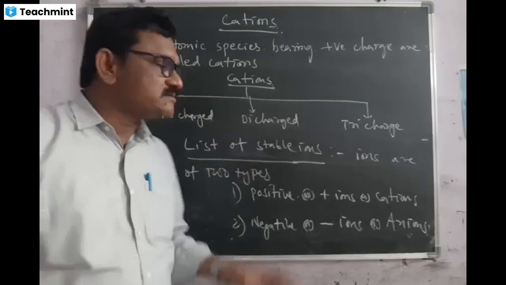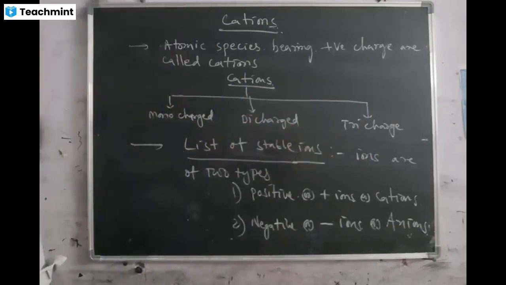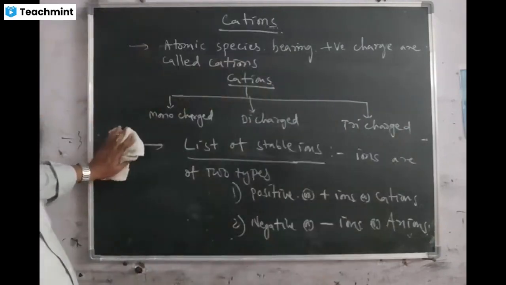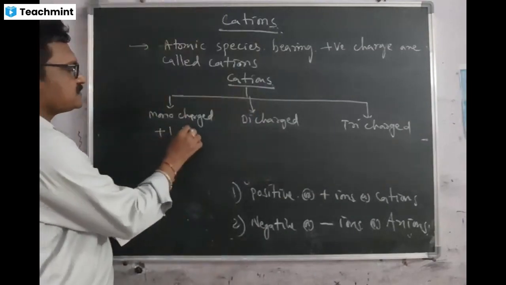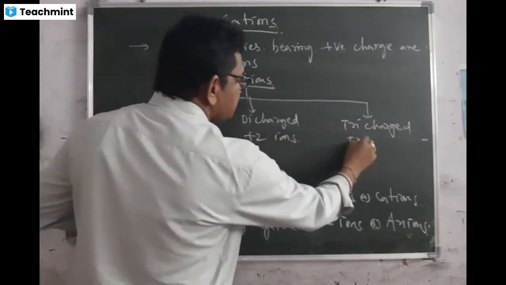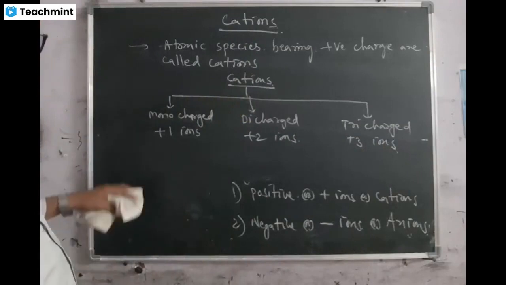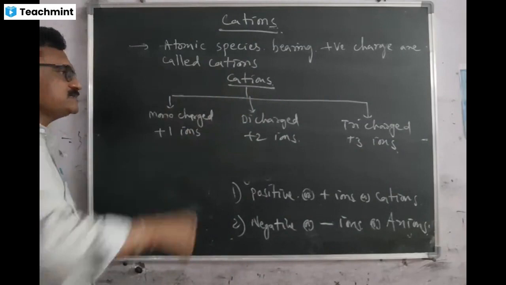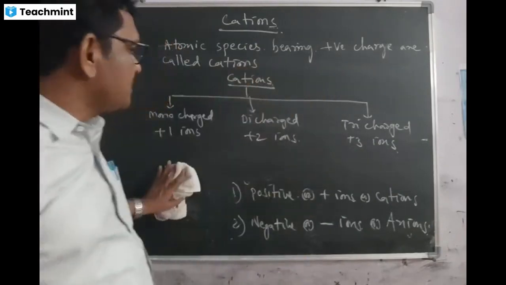But major important are monocharged, dicharged, tricharged cations. Monocharged cations means plus 1 ions. Dicharged cations means plus 2 ions. Tricharged cations means plus 3 ions. So whenever species having positive charge, those are called cations.